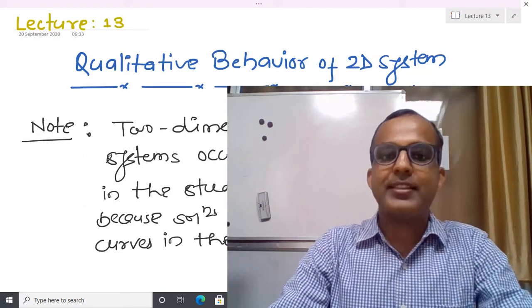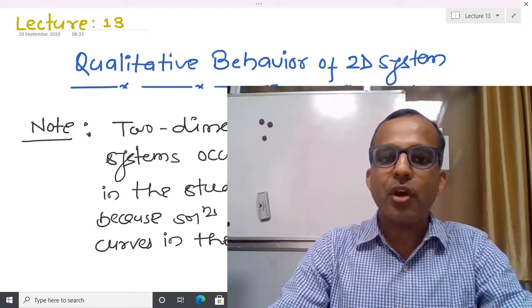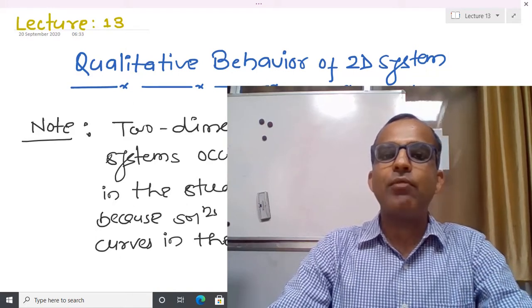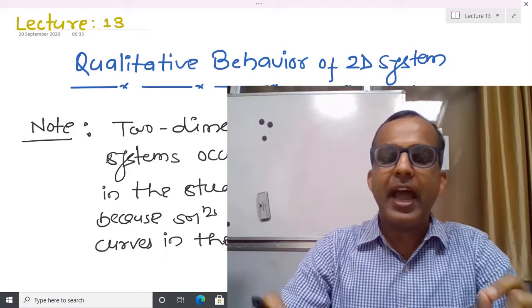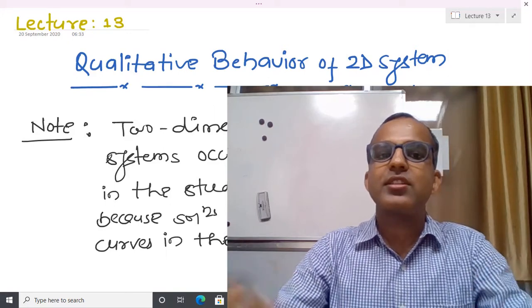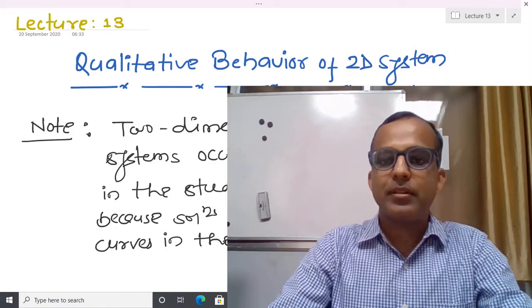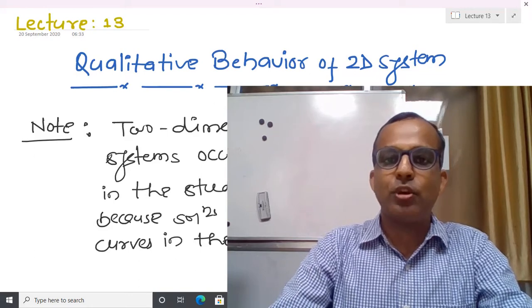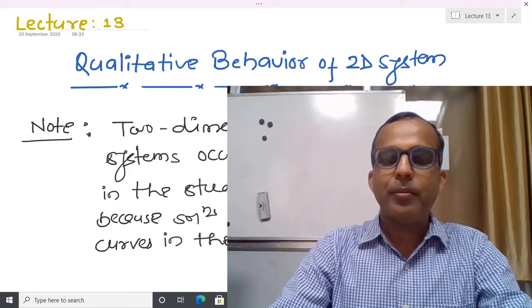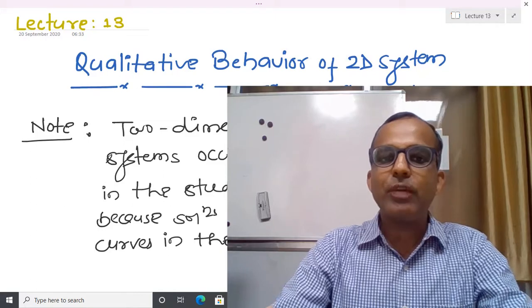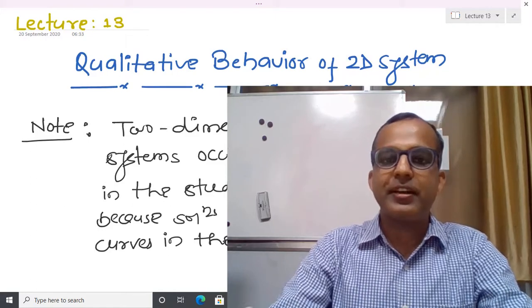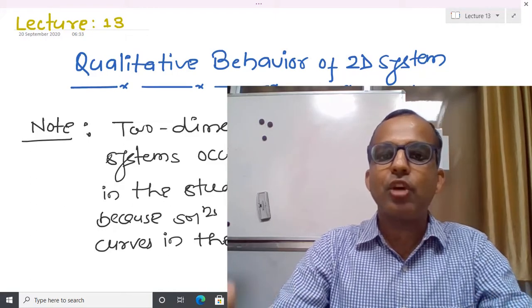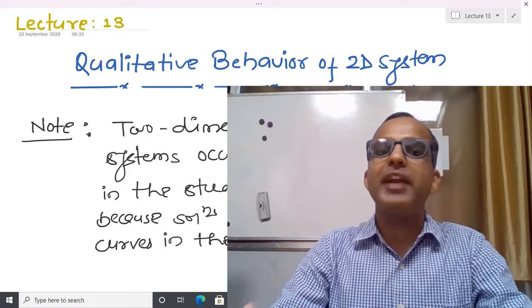In today's lecture, we are going to talk about the application of eigenvalue and eigenvector to construct the qualitative behavior of the solution. So basically, we are not going to talk about the quantitative picture, but about the approximate picture or qualitative picture.